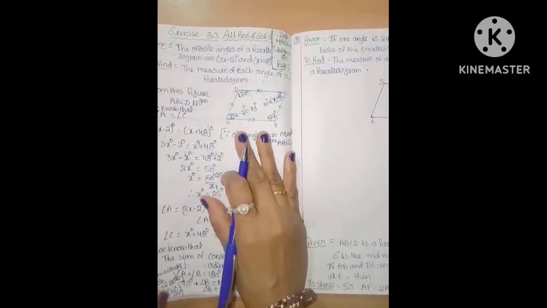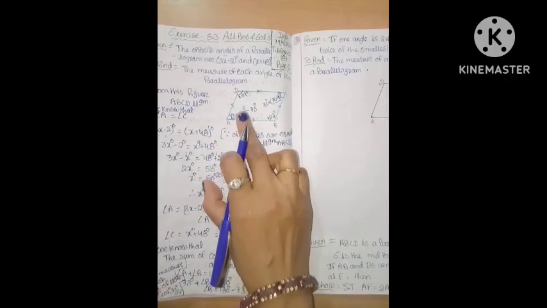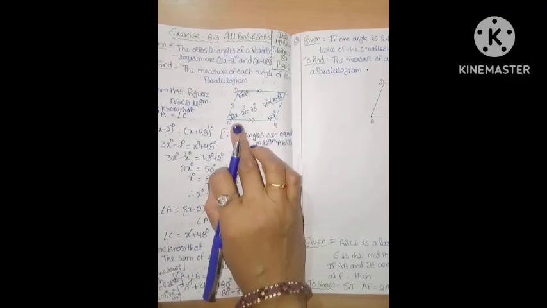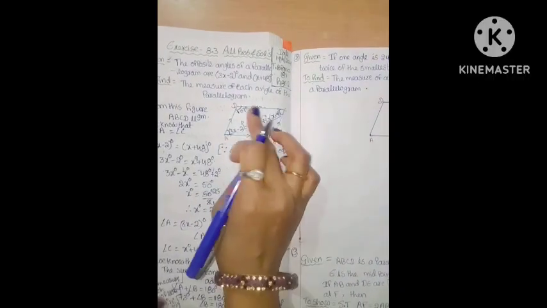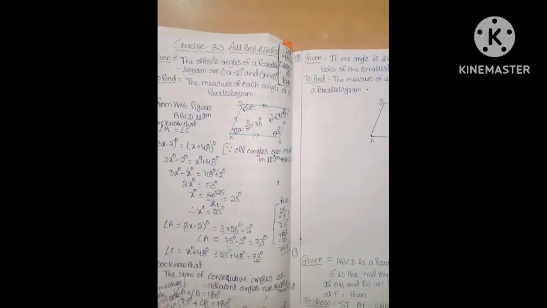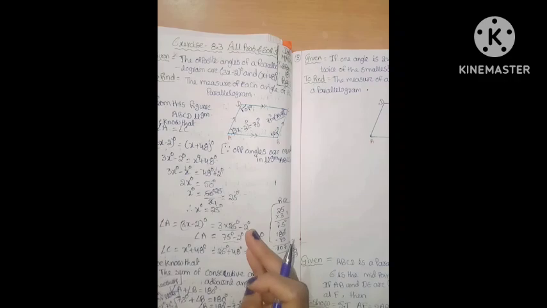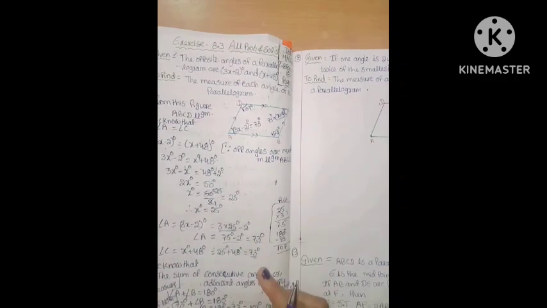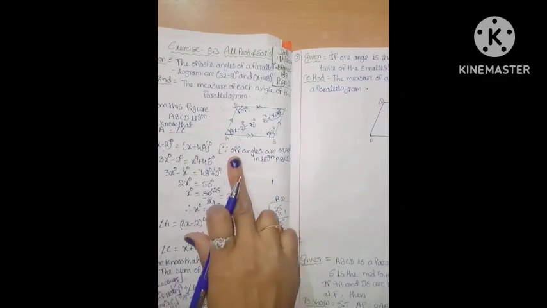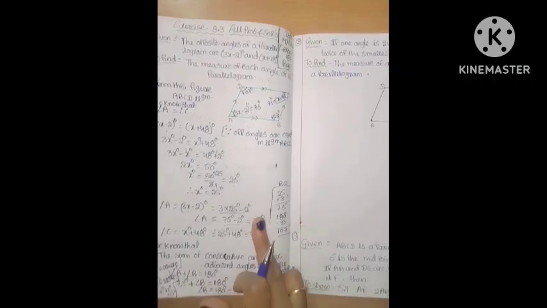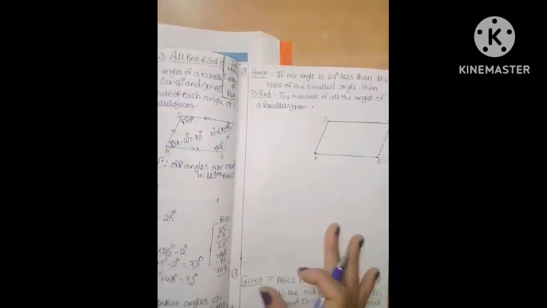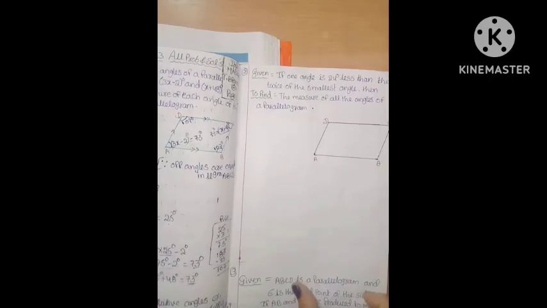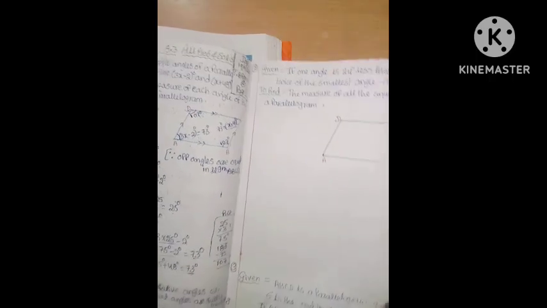Whenever in a parallelogram any two angles are given, opposite angles are given, how to find out the remaining two angles? Very simple. These two properties are using, we will get this one only. What's the properties? Opposite angles are equal, one property, and the other one is the sum of the consecutive angles are supplementary. By using these two properties, we will get this one only.